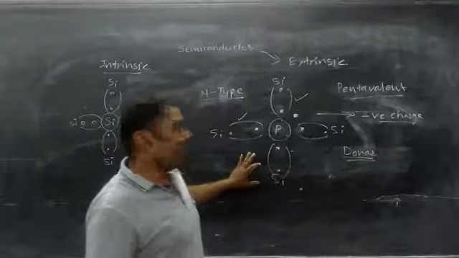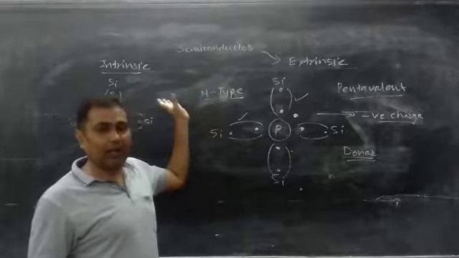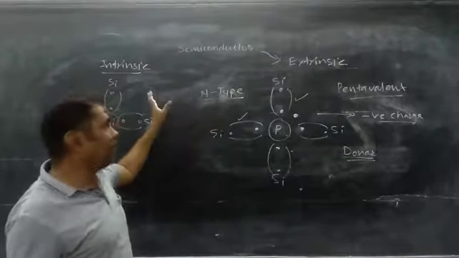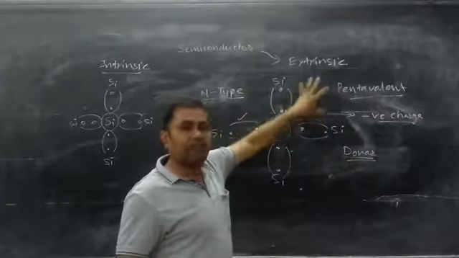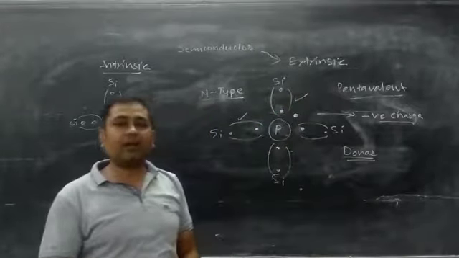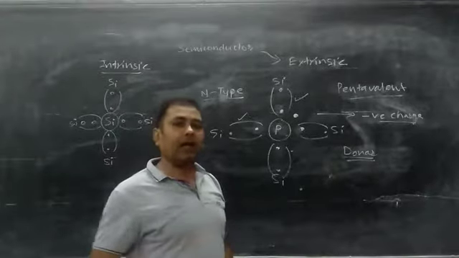So in this way, semiconductors are classified first as pure semiconductor, called intrinsic semiconductor, and impure semiconductor, that is extrinsic semiconductor. Extrinsic semiconductors are further classified into 2 types. One is called p-type and another is called N-type.